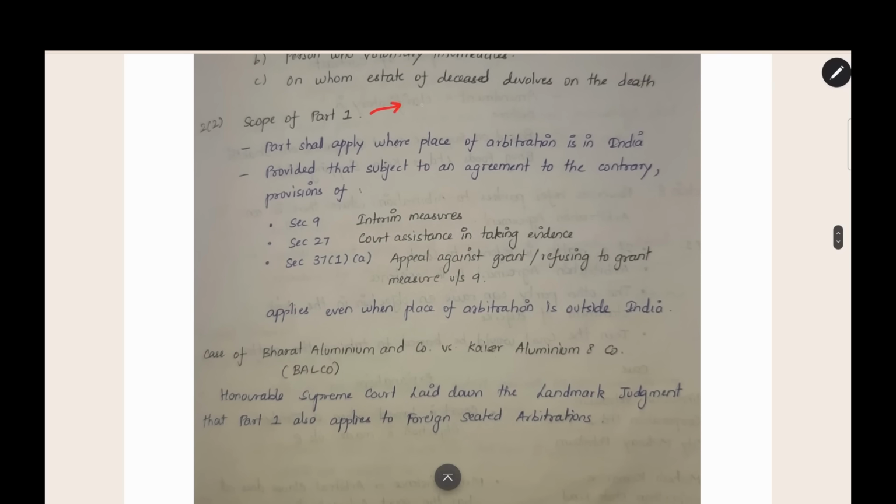Now, this is the scope of part 1. Generally, part 1 will apply where the seat is in India. But there are three special sections which will apply even when the seat is foreign, outside India. Sections 9, 27 and 37(1)(a) will also apply even when the seat is outside India. This is the scope of part 1 given in section 2, subsection 2.